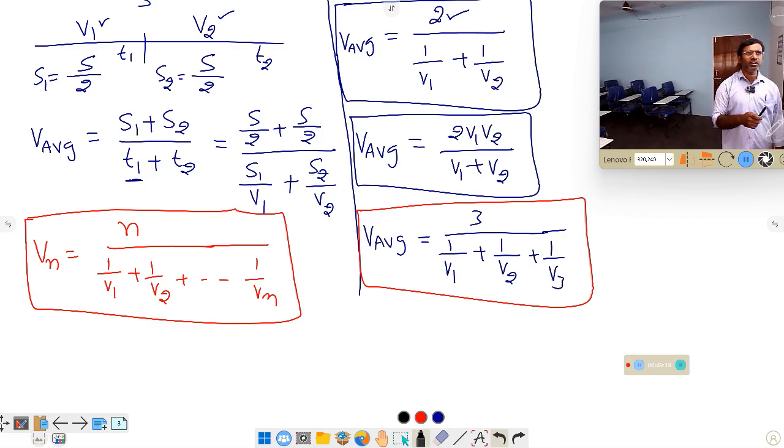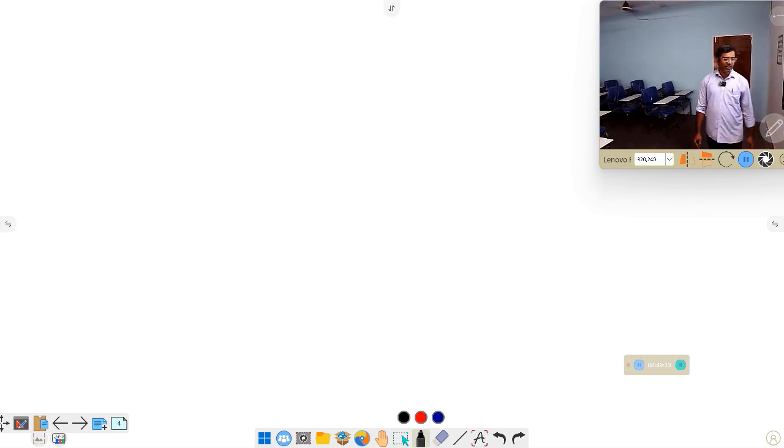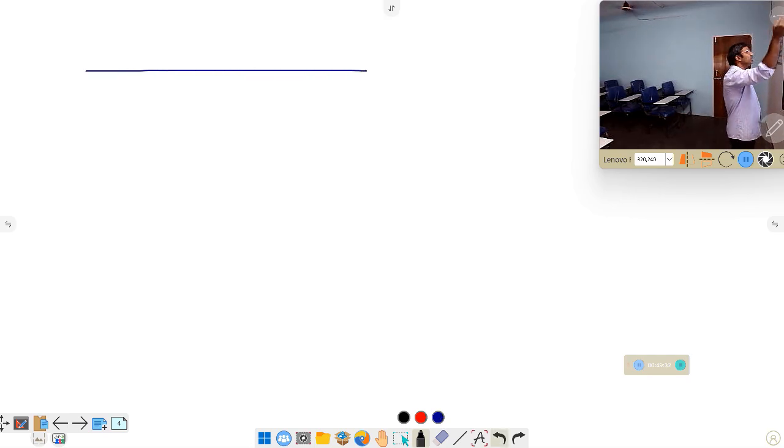This is the most important formula you have to solve it. Now we will have an example problem on this one. Take an example. A vehicle traveling on a road in 3 equal distances. It covers with the speeds of